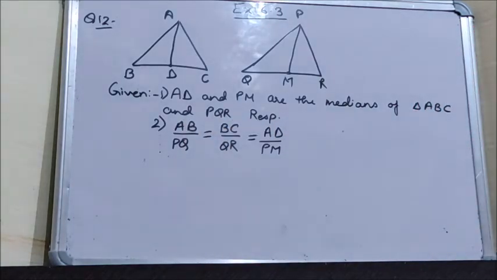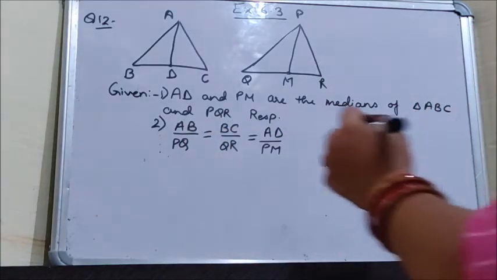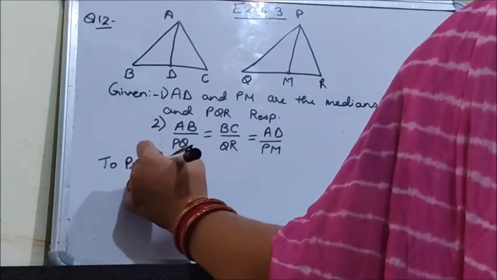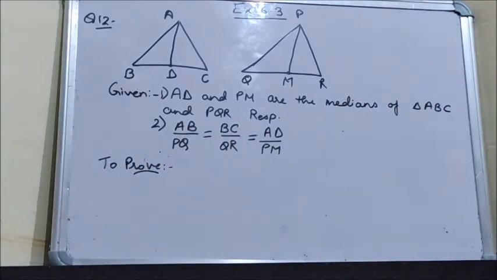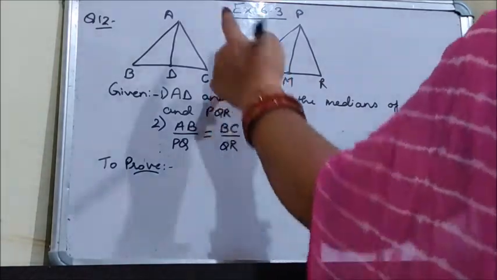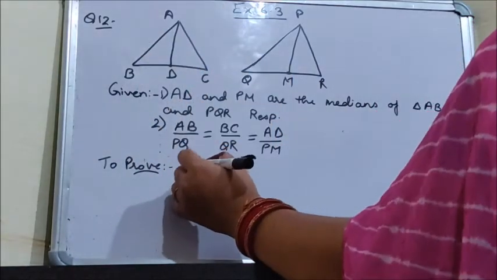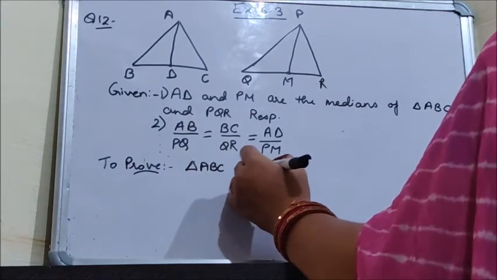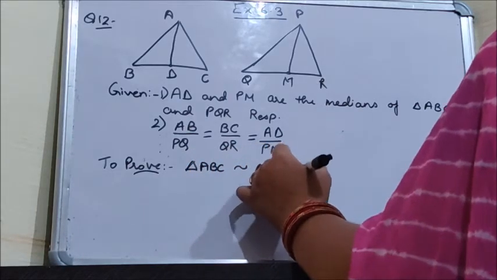Now what do we have to prove? To prove that triangle ABC is similar to triangle PQR.